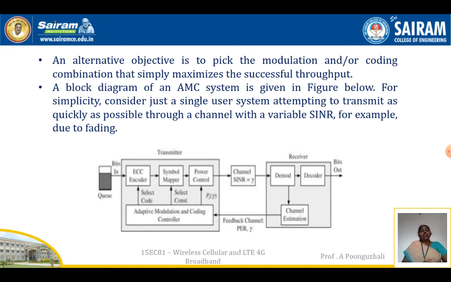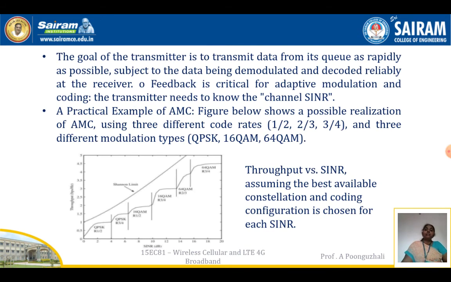And again, I have to do the channel estimation at the receiver. The channel estimation is done and that feedback is given to the adaptive modulation coding controller. So the main purpose of the transmitter is to transmit the data from its queue as rapidly as possible, subject to the data being demodulated and decoded reliably at the receiver. So feedback is critical for adaptive modulation and coding. The transmitter needs to know the channel signal to noise ratio.